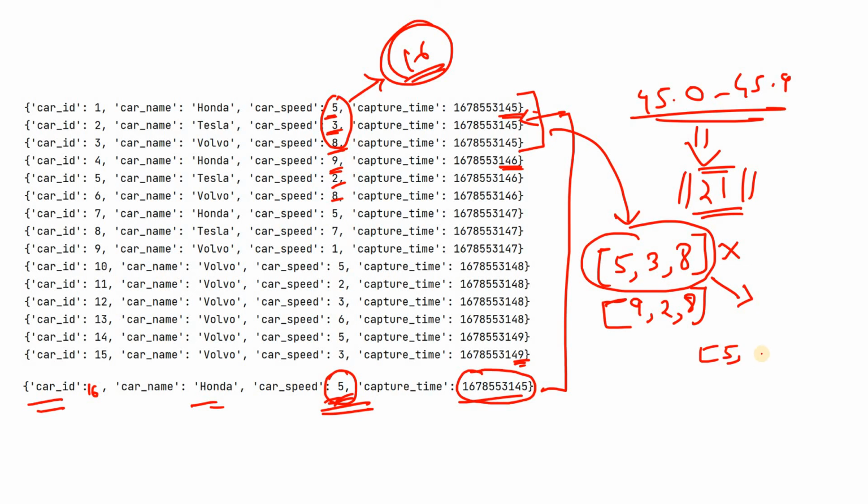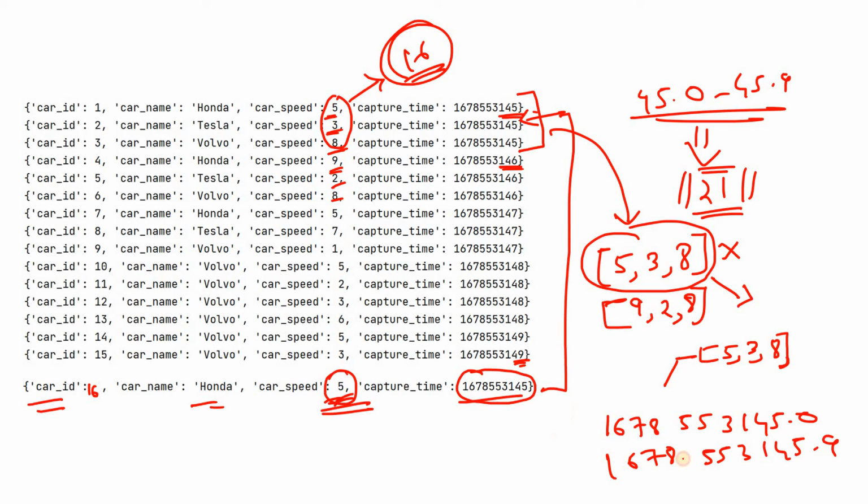For example, in my memory I will store 5, 3, 8, which is the value we accumulated for 1678553145.0 to 1678553145.9. In this window range, I got this result.